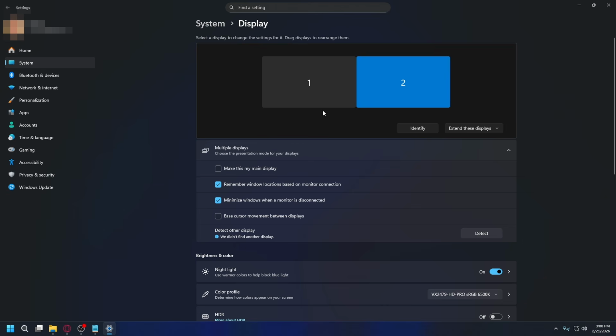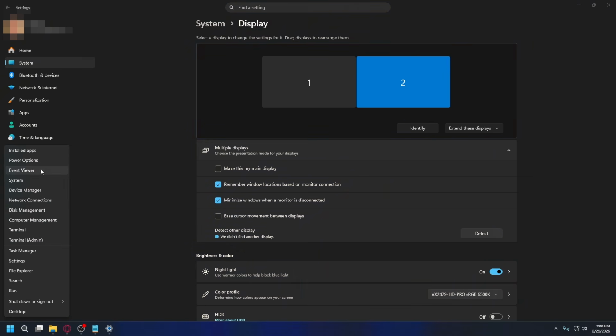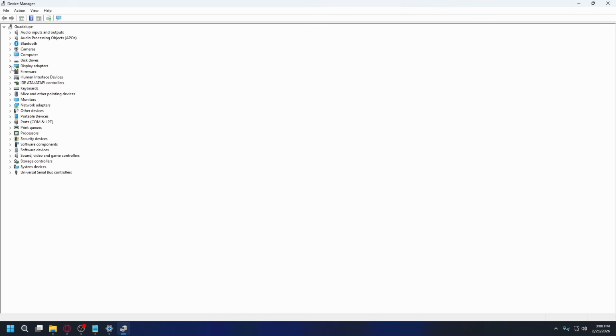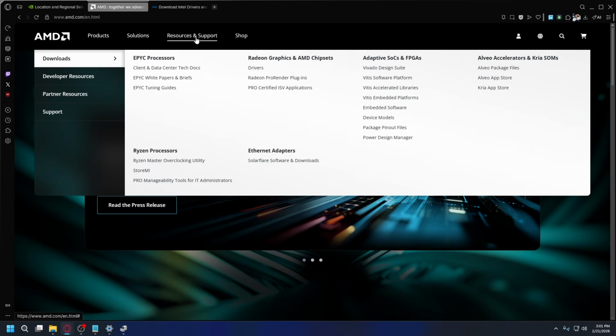Alright, if the monitor still isn't detected, this is usually a graphics driver issue. First, right-click the Start button and click Device Manager. Expand Display adapters, and you'll see the name of your graphics card listed there. It might say NVIDIA, AMD, or Intel graphics. Take note of the exact name, open your browser, and go directly to your GPU manufacturer's official website.